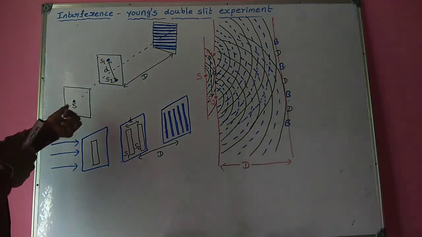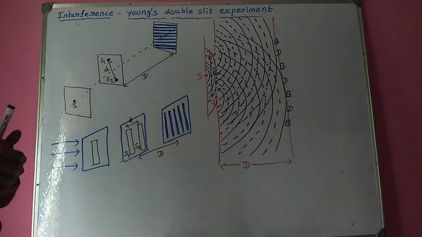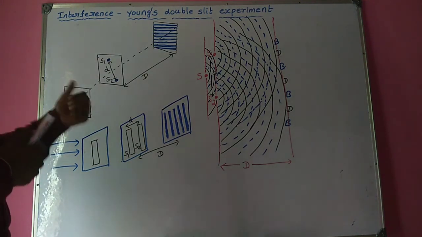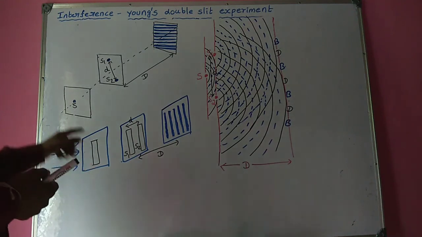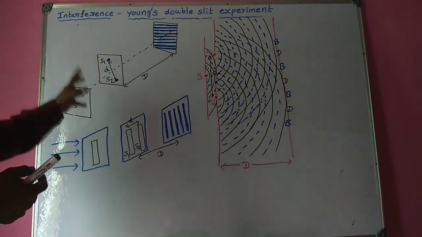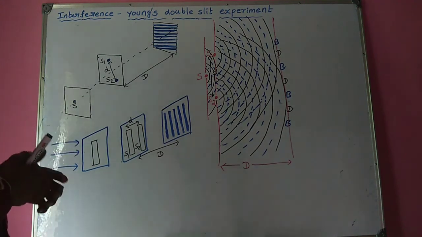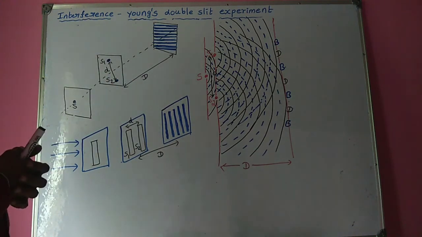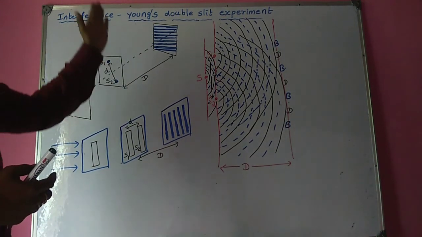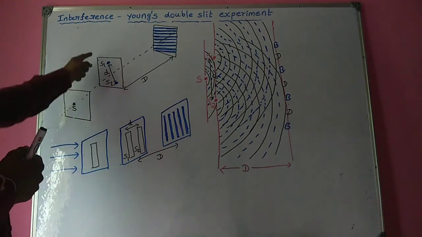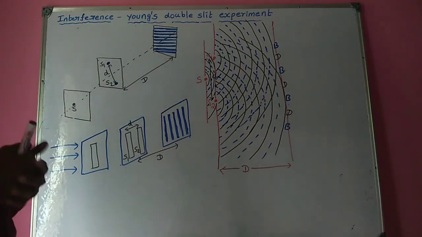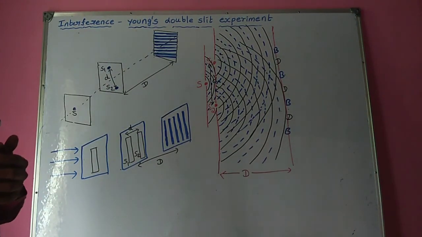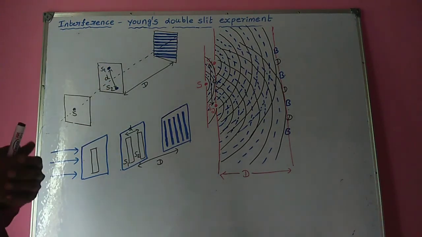Whenever the pinhole S is illuminated with sunlight, a spherical wavefront is produced. Already we have discussed that the point source is the source of spherical wavefront. When this spherical wavefront is incident on the pinholes S1 and S2, a set of two spherical wavefronts are produced from S1 and S2 because these are also pinholes. These spherical wavefronts are coherent waves. They have same amplitude, intensity and constant phase difference.